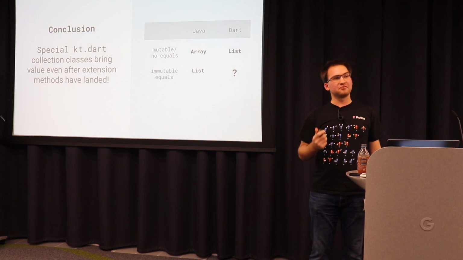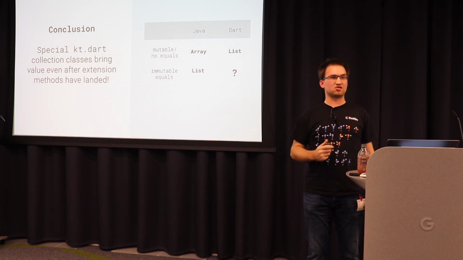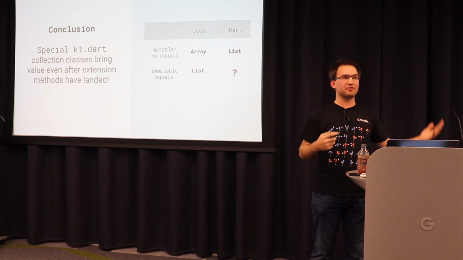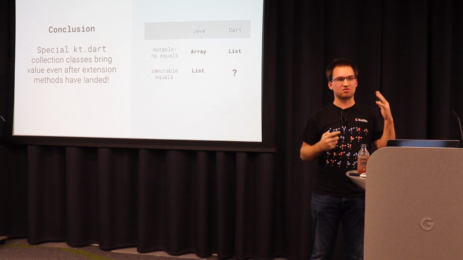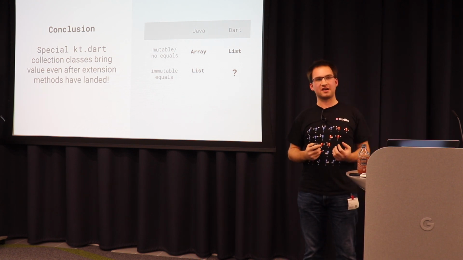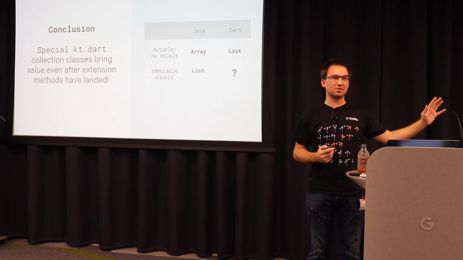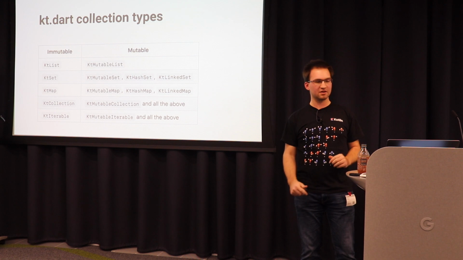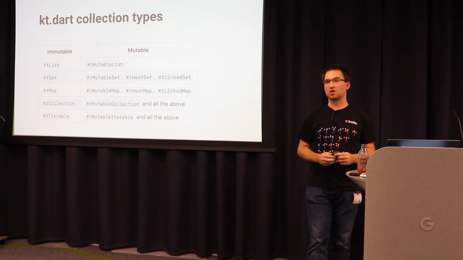So even if these extension functions land at some point, and I don't need my collections just to give people the opportunity to use my extension functions, I still have value in my kt.dart library by having immutable collections which care about equals. This is a list of all the collection types I currently support.